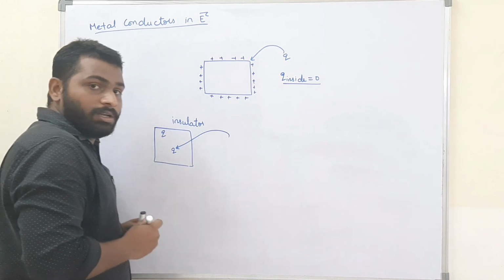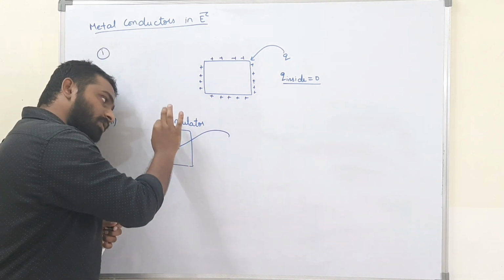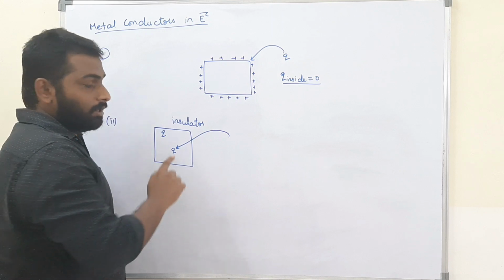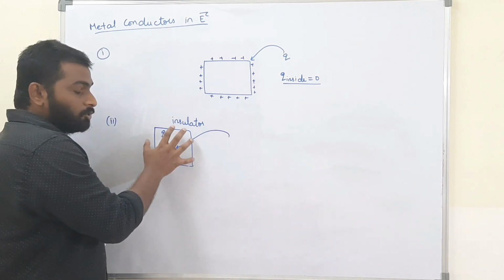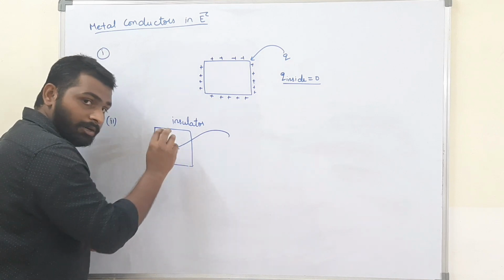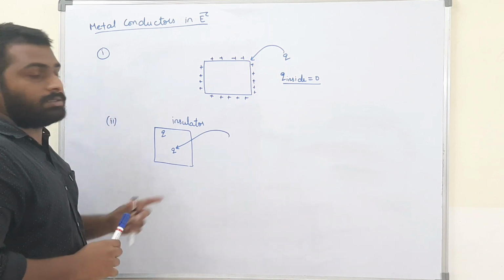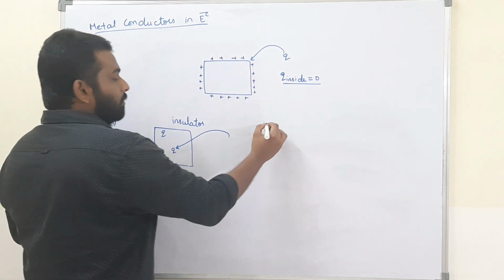That means it won't be distributed. If I give 10 coulombs of charge at this point, the 10 coulombs of charge will be present at this point only. Please remember this.